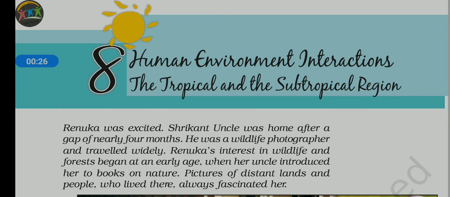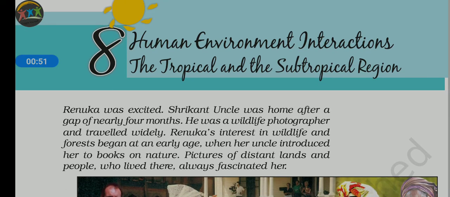In chapter number 7 we learned how human beings create some impact on nature, means how we have adapted to nature and how we are creating some influence on nature. Now here we will see what is the influence of nature, what is the influence of the environment on our life through two case studies.